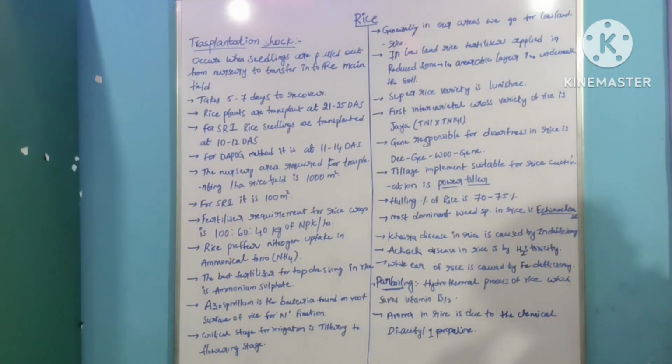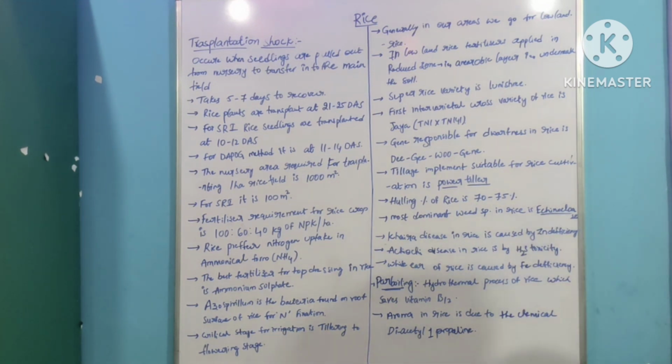While transplanting, seedlings undergo transplantation shock when moved from the nursery to the main field. It takes 5 to 7 days to recover from transplantation shock. Rice plants are transplanted at the age of 21 to 25 days after sowing. As you know, DAS means days after sowing.